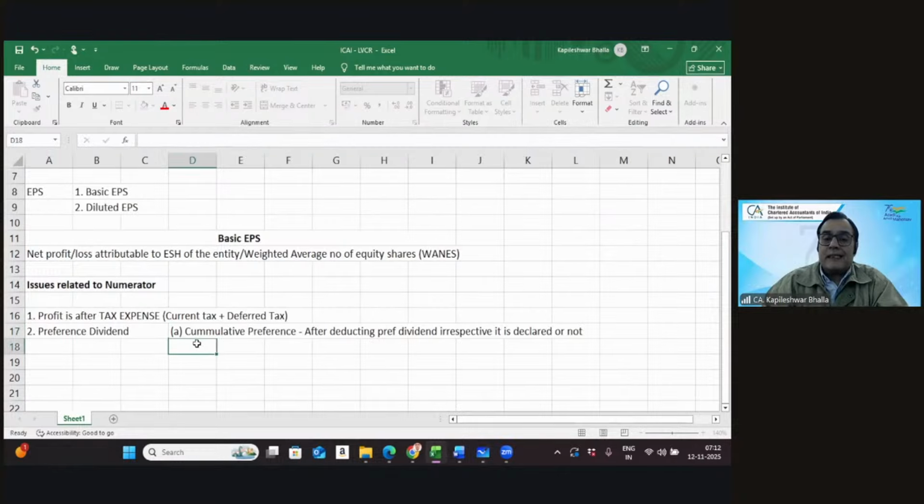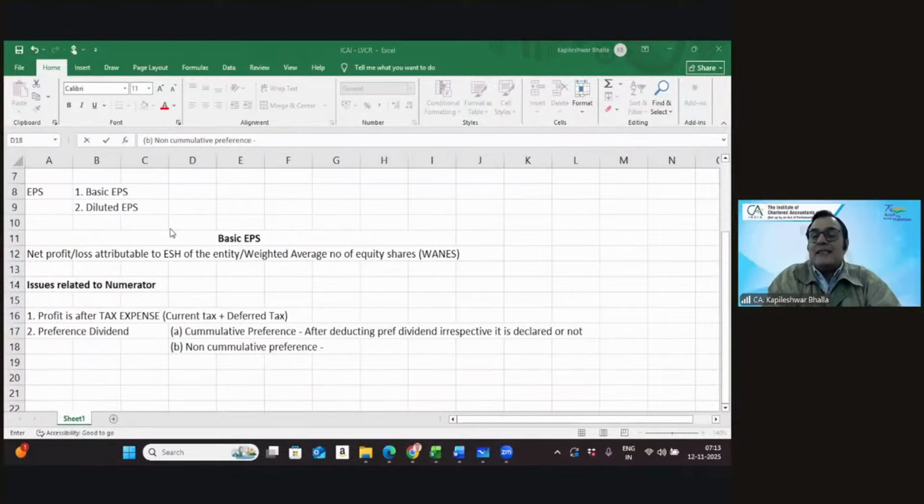Then comes the next category, and that is non-cumulative preference shares. I'm now inclined to ask what the status is as far as non-cumulative preference shares are concerned. What do you say? Do we deduct it or do we not deduct it? Or are there any preconditions before we deduct this particular dividend? Let's put that question. So when you're looking at this, when declared, it is deducted. Absolutely correct.